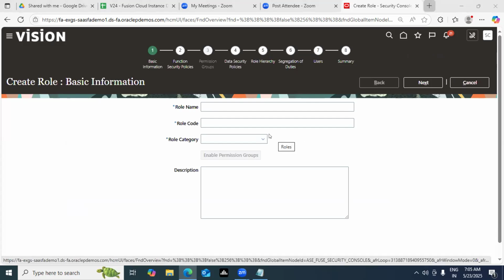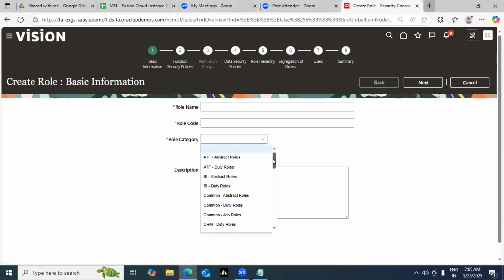Yeah, role name, role category. So this only restricts the role category. This is job role specific, you can see only that. Yeah, correct. Right. What is this, ATF, BI, and this is common?